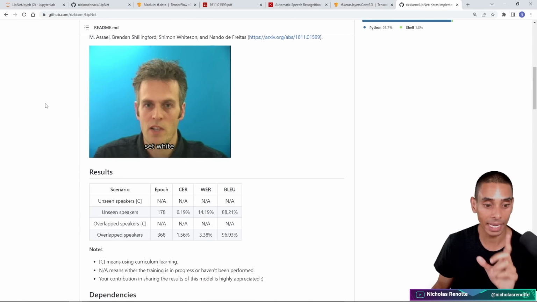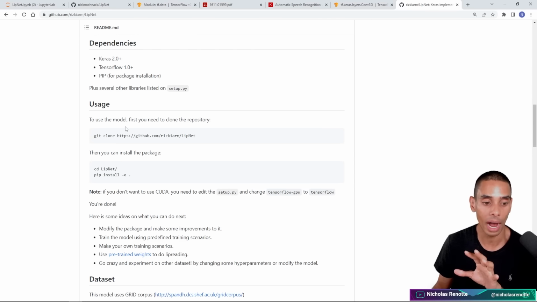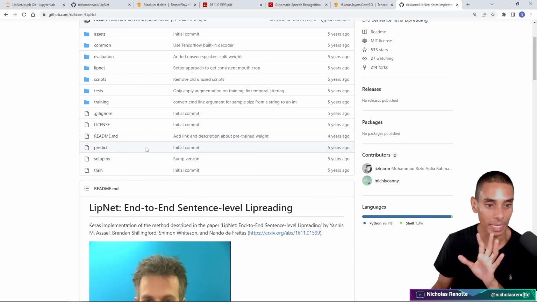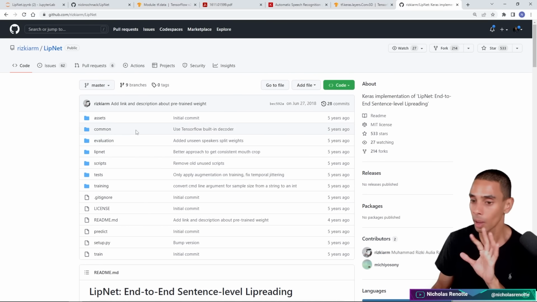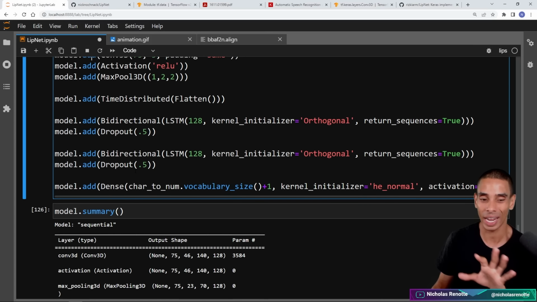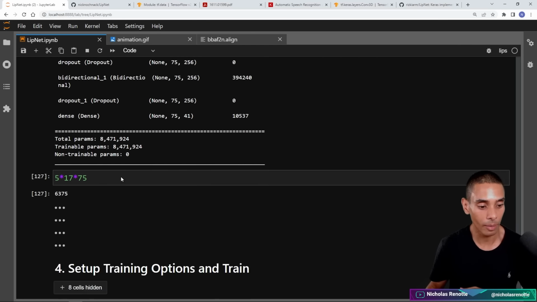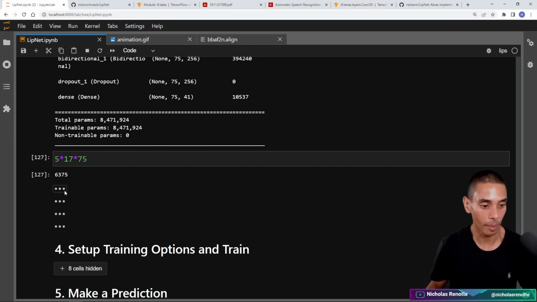So it is a brilliant example of how to go on ahead and build this up. It is a little bit more hardcore to step through, and the architecture is a little bit different to mine. But if you go into this particular GitHub repository, it's a brilliant implementation of LipNet. Mine just works through, it doesn't use as much data and is a little bit more straightforward to walk through. Okay, that is the model summary. I'll include that link in the description below, by the way.